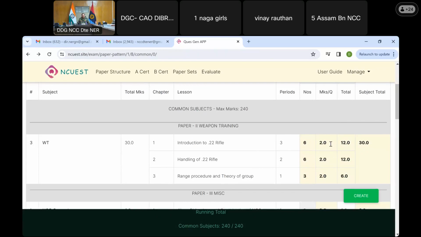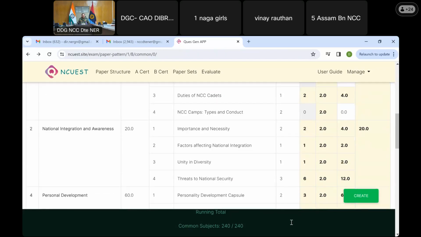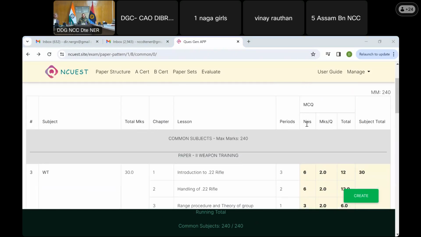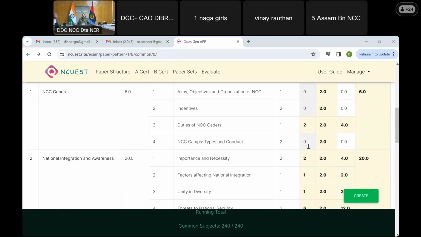So if you want to change the number of questions here, one could change it here. Again, at the bottom, you get the running total and the common subjects. So right now it is 240 by 240. That means we have made questions for the complete 240 marks. So a change here would alter this. For example, I say the number of questions here I want to change.